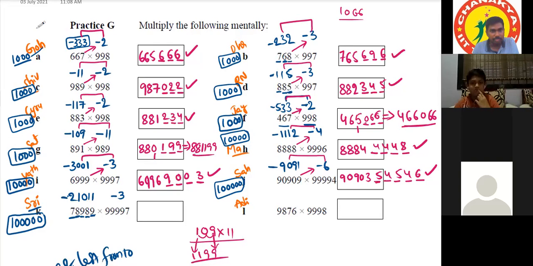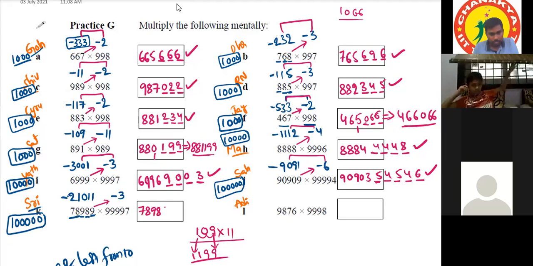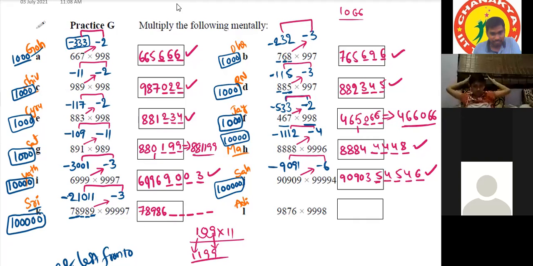Okay. Crosswise operation. So now 78,989 minus 3 will give 78,986. Okay. So now we should keep 5 digits. Simple. Here also you can do digit by digit. 21 into 3 is 63,033. 63033.